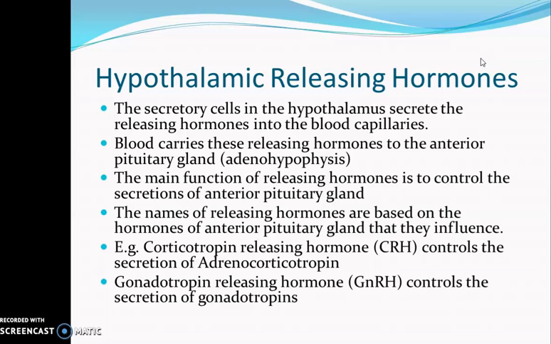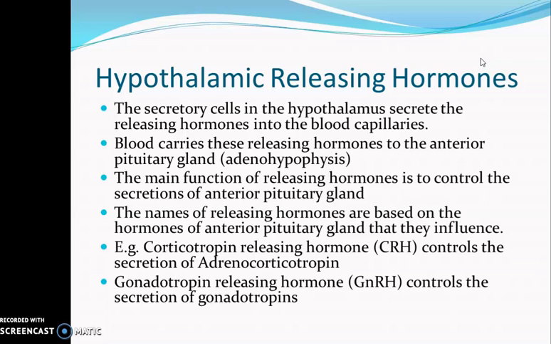There are different releasing hormones secreted by the hypothalamus, and the names of these releasing hormones are based on the hormones of the anterior pituitary gland that they influence. For example, corticotropin releasing hormone, CRH, is secreted by the hypothalamus and it controls the secretion of adrenocorticotropin by the anterior pituitary gland.